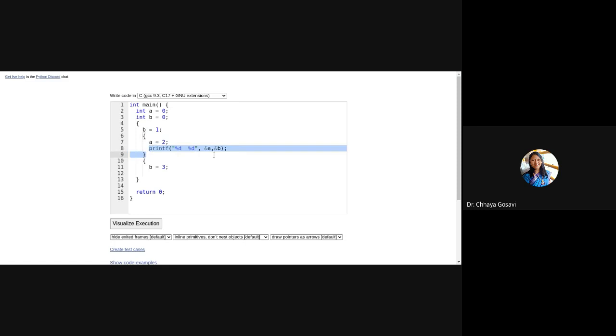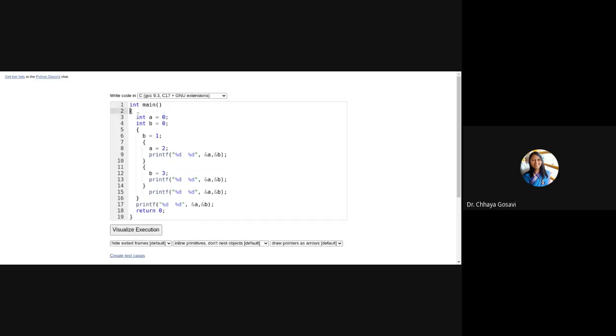In C language, redeclaration is not allowed. We cannot declare the same variable again and again. That's why I'm just assigning it new values. So this is block B0, sorry. This is block B1.